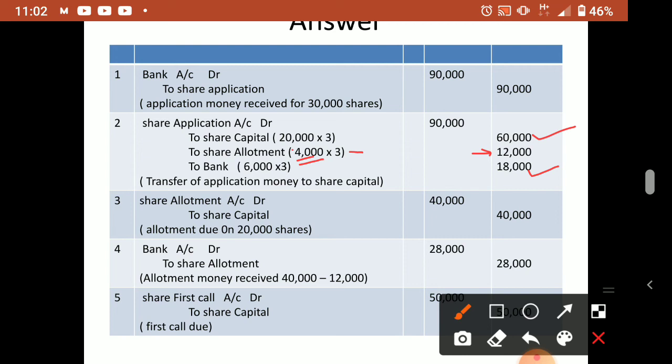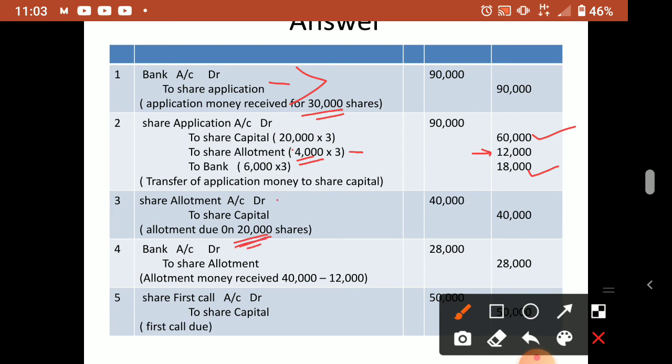Next, from share allotment onwards, you don't pass the journal entry on 30,000 shares. You have to pass the journal entry on only 20,000 shares. Remember. Because 30,000 we write here at the application stage. The money that has come at the application stage, we cannot say we don't need it; only after it comes will we decide what to do. Understood? But when we do share allotment, we have already decided that anyway 20,000 is there with the company. For that many number only we have to multiply from allotment onwards.